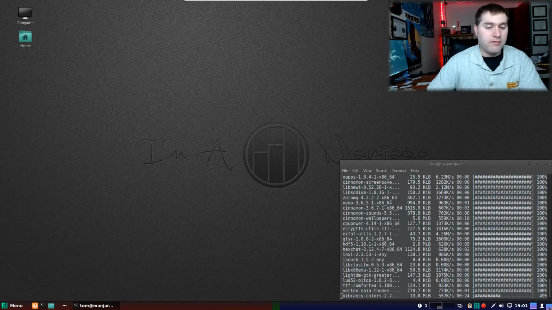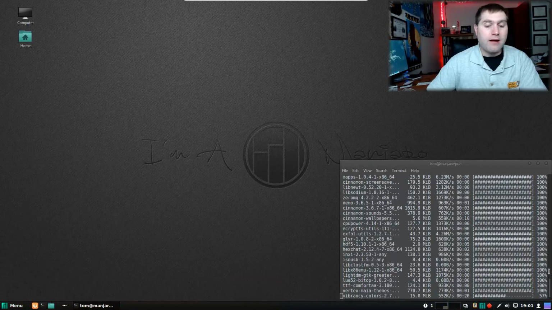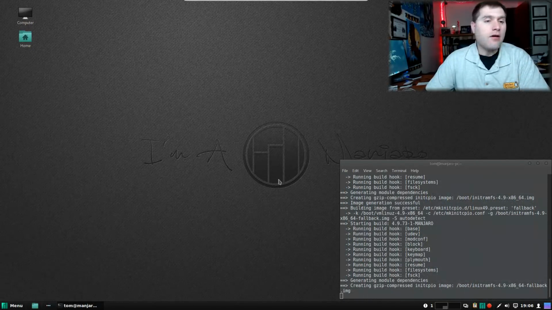Then just turn the panel editing off, and now, just like any other old Windows type system, throw the mouse to the bottom corner, and I can view the desktop really quickly. Okay, so let's go ahead and have a look at the software installed over here.